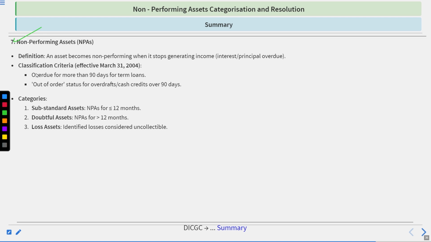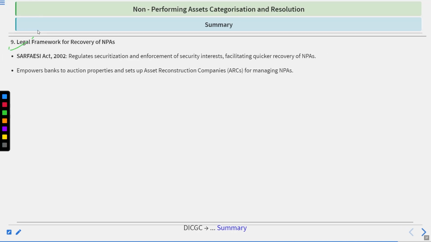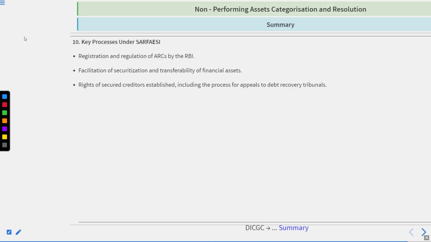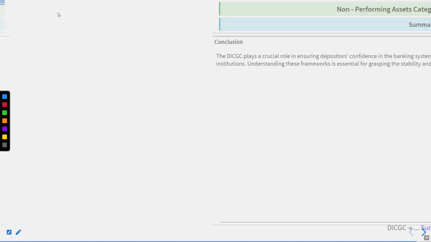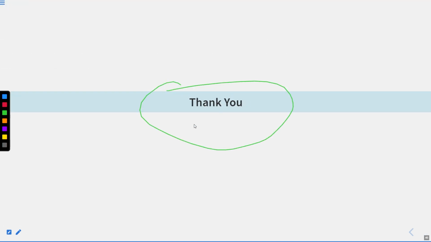The definition, classification and categories we have seen. Special terms related to NPAs we have seen. Legal framework for recovery of NPAs we have seen. Key processes under SARFAESI we have seen. Conclusion of DICGC we have seen. And with this we have finished this topic.